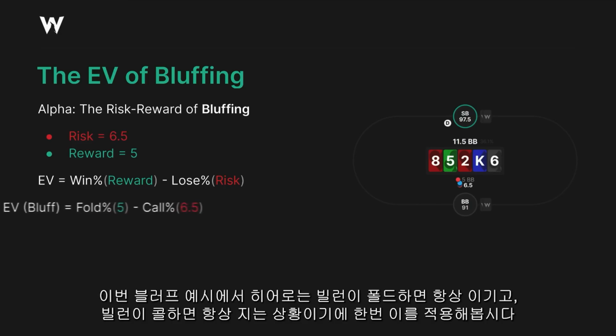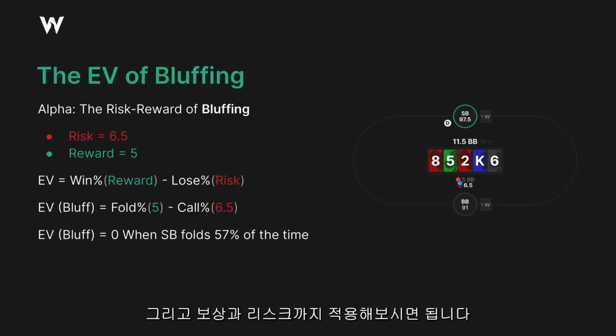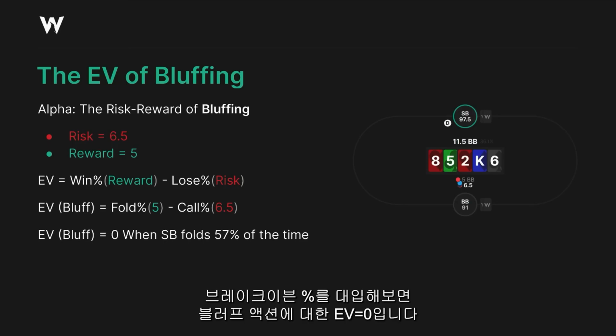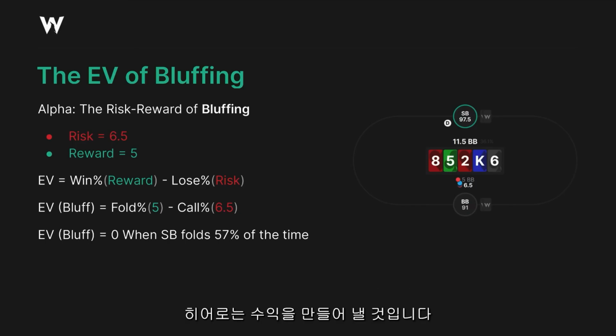Now, in the case of bluffing, you win whenever they fold and you lose whenever they call. So I'm going to replace those terms, and then we'll plug in the reward and the risk. And from here, you can plug in whatever percentages you like. And you'll notice that if we plug in the break-even percentage, the expected value of bluffing becomes 0. But if you think they're folding more than that, well, now we're making money. If they fold less than that, well, now we're losing money.